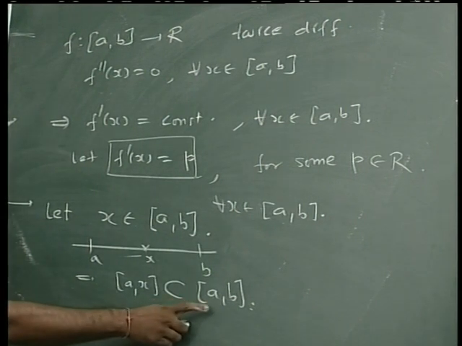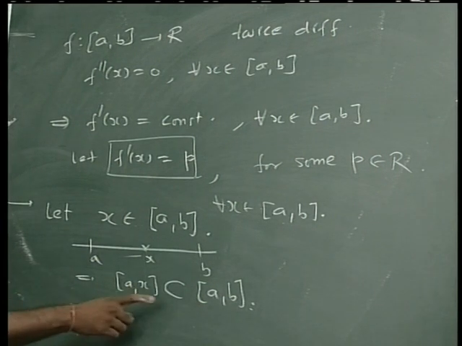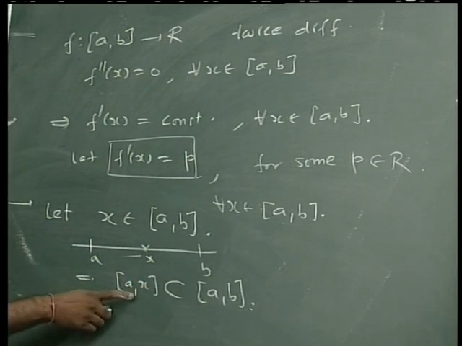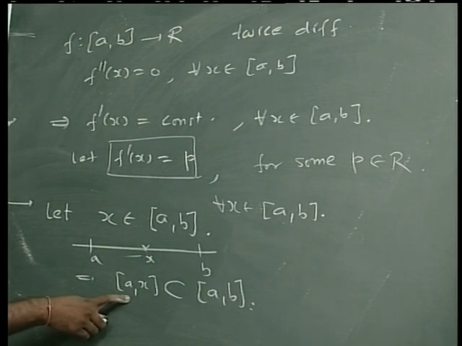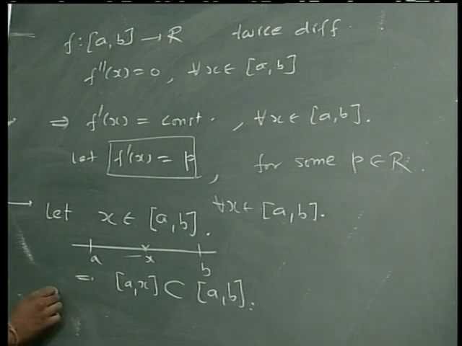Since f dash exists on the closed interval [a, b], f is differentiable on [a, b], and therefore also differentiable on the closed interval [a, x], and hence f is continuous on the closed interval [a, x] and is also differentiable on it. So f satisfies all the conditions of Lagrange's mean value theorem.